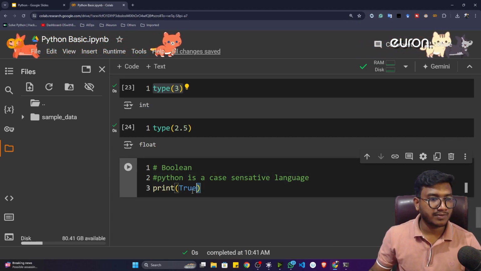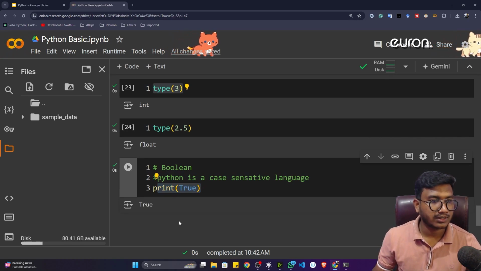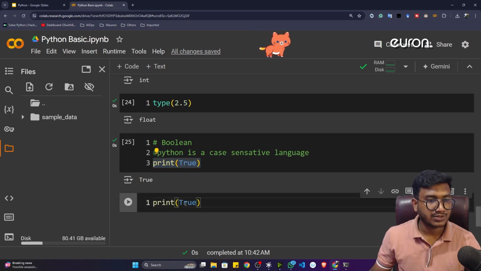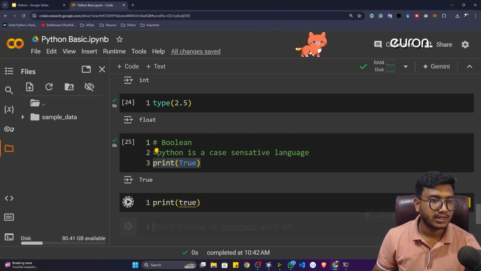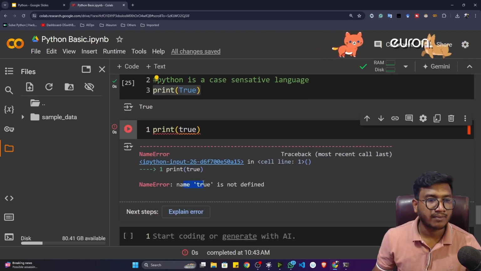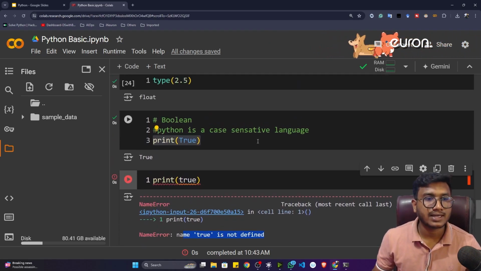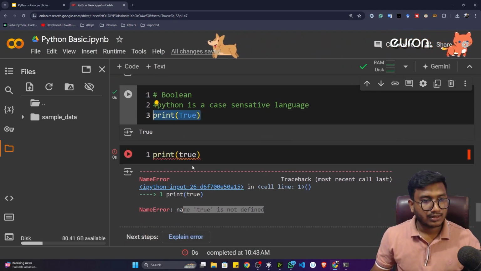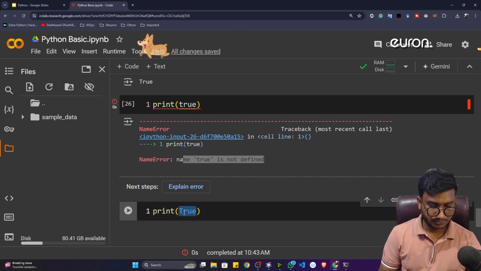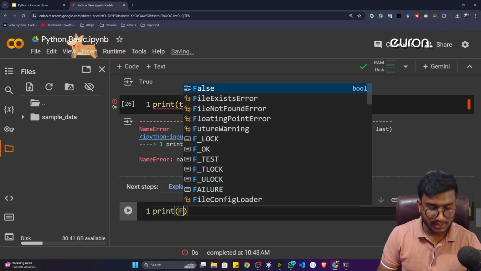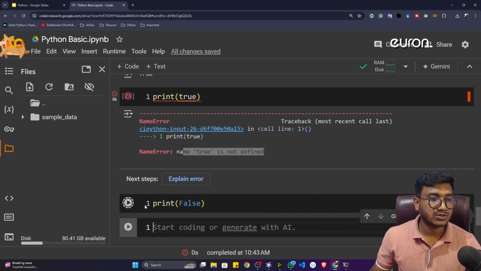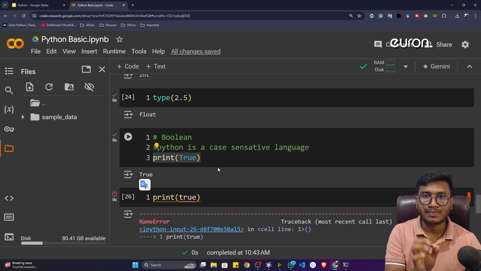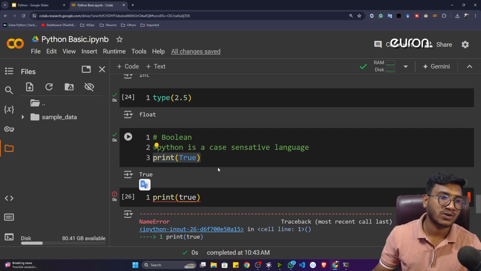Now, if I execute this particular code, it will print True. But if I give true with a smaller t instead of the capital T, it will throw me an error: name 'true' is not defined. That's why I told you Python is a case sensitive language, so always take care of the case. Now there is another Boolean, which is nothing but False, with F capital again. This would also be considered Boolean type data. Whenever you have true and false, that means conditional statements, it is considered Boolean type data.